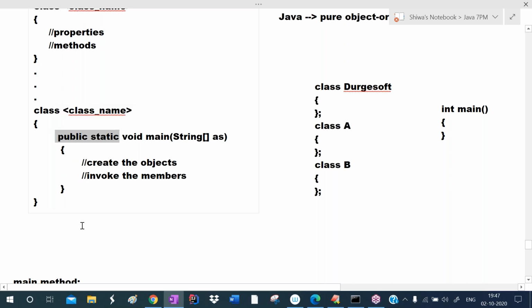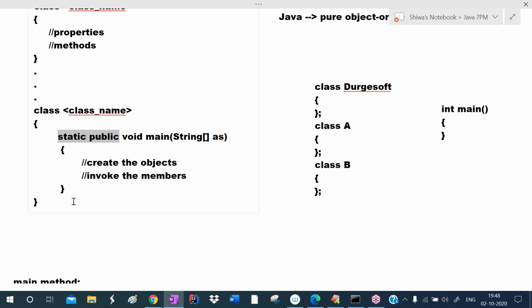Here public and static are the modifiers, and we have no need to maintain the order of modifiers. You can write public static or static public, no problem at all. But the main method must be static and must be public. You have no need to maintain the order, because these are the modifiers.